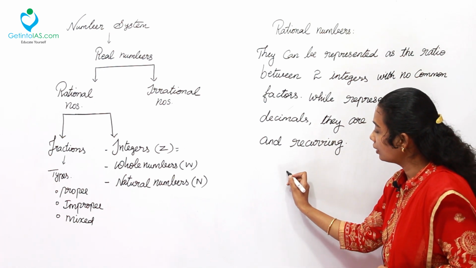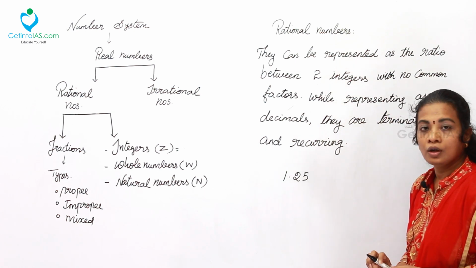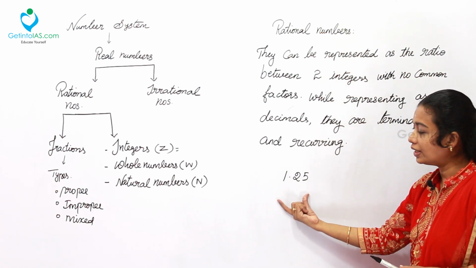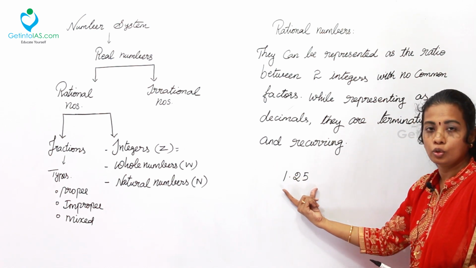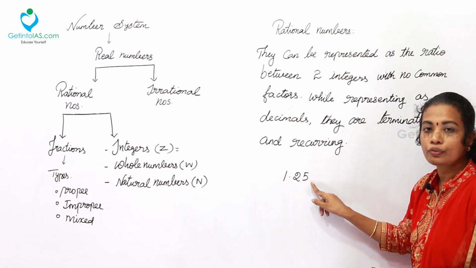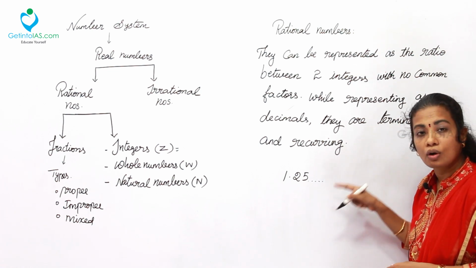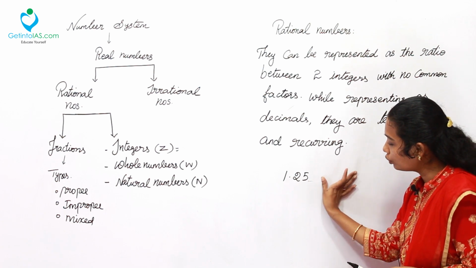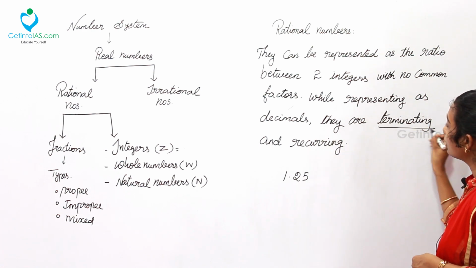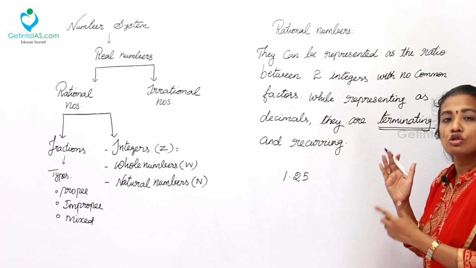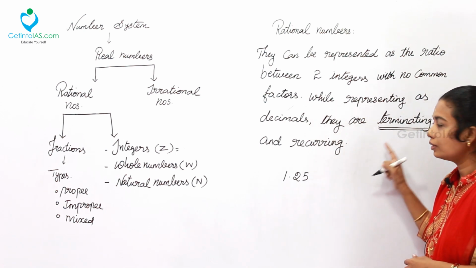So here I have 1.25. 1.25 is a decimal value along with the integer part, the whole number. 1.25 is said to be a decimal value. Here after 5, no values are given. Here it is simply 1.25, that's all. So it has a stopping point after 5, so it is said to be a terminating decimal. Terminating means stopping. Here after 5 there is no number at all. It has an ending point.